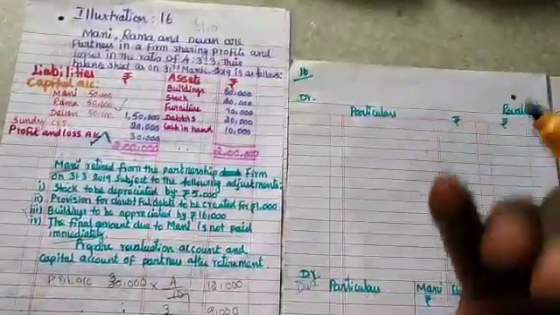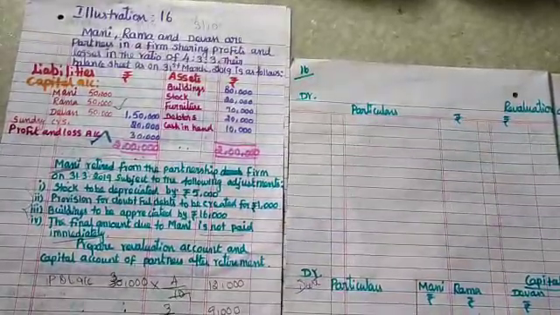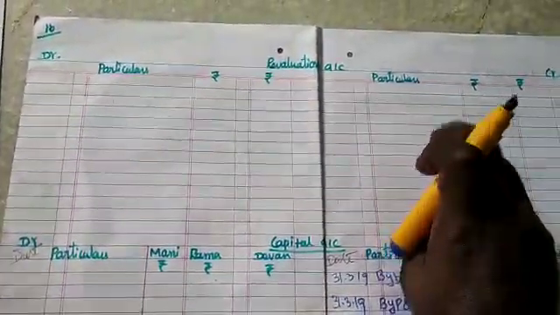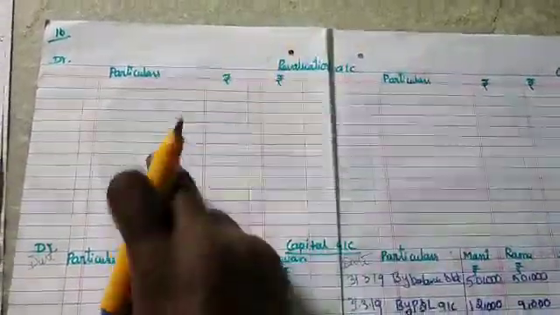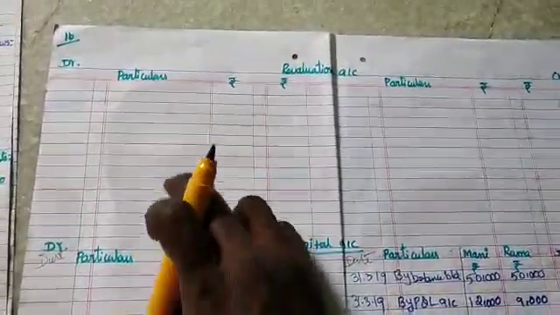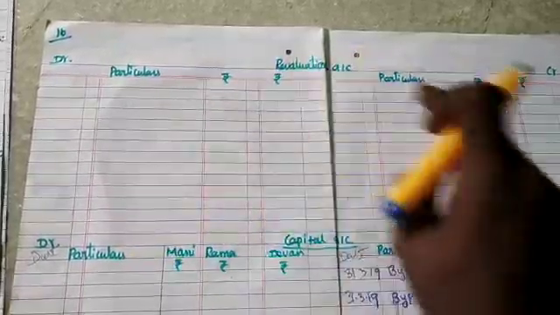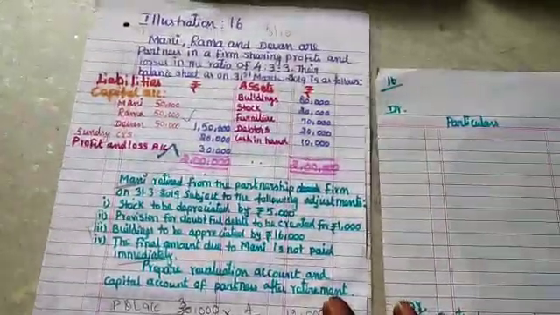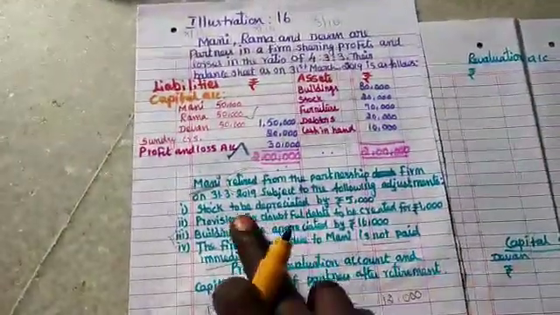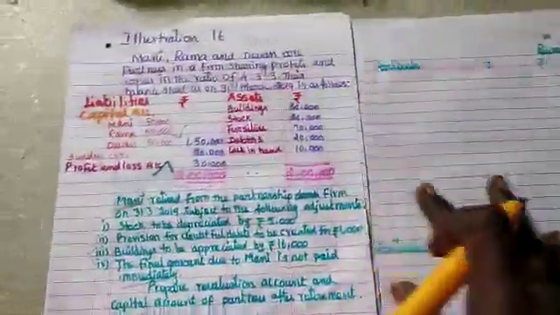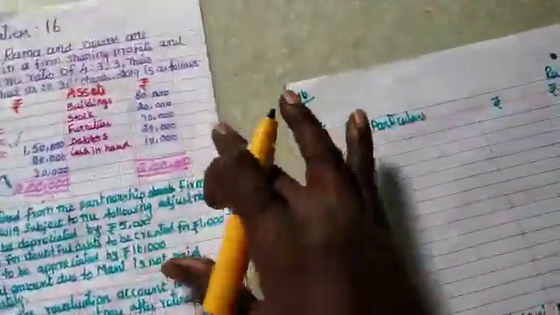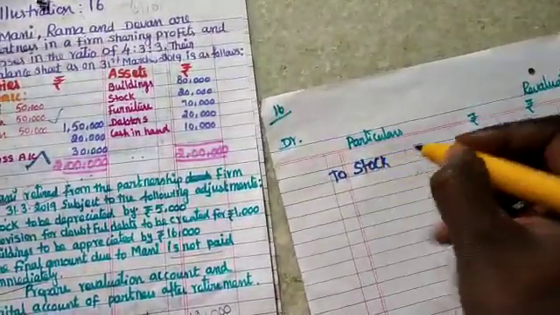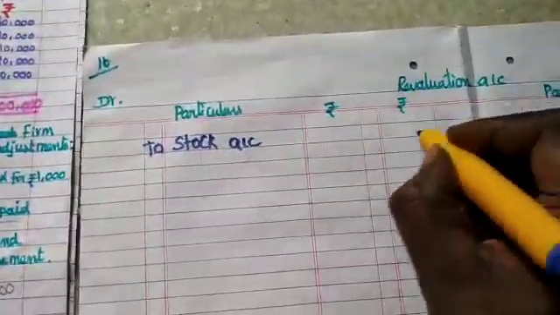Stock is an asset. When asset values are going to be increased, it will be recorded in the revaluation account credit side. So asset increase means credit side, asset decrease means debit side. In the same way, liability increased means revaluation account debit side, liability decreased means it should be recorded in the revaluation account credit side. Now stock is an asset, and its value is reduced. In that case it should be recorded in the revaluation account debit side: to stock account, rupees 5,000. You can place it in the outer column.